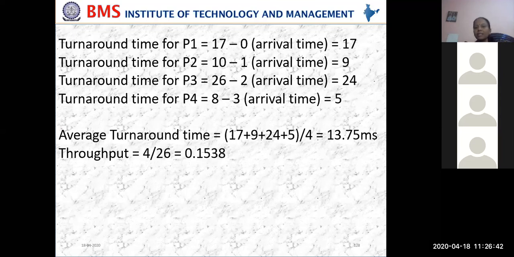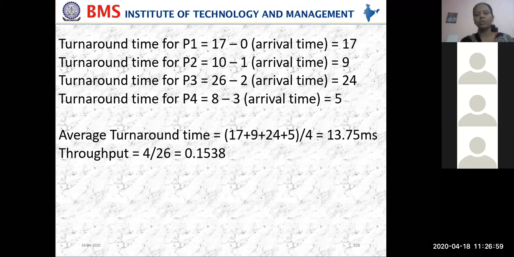P3 completed at 26 minus 2. Why minus 2? That is the arrival time for that process. Then turnaround time for P4 is 28 minus 3, arrival time 5. So then add all of them, divided by 4, that is 13.75.